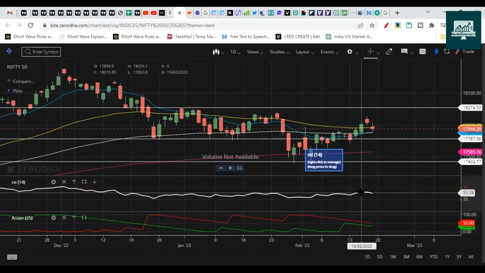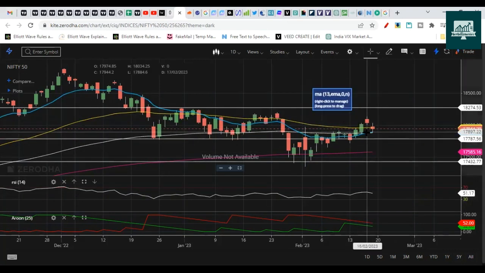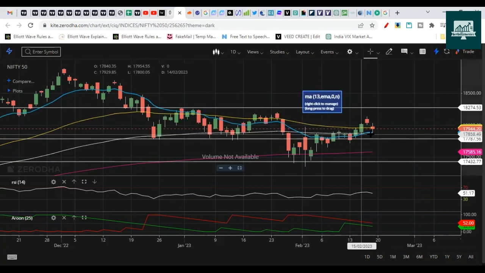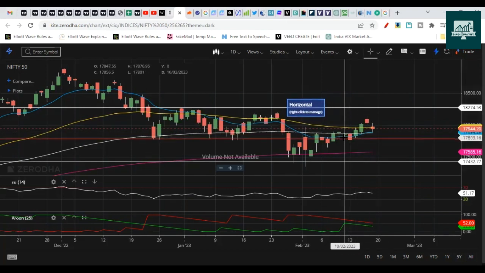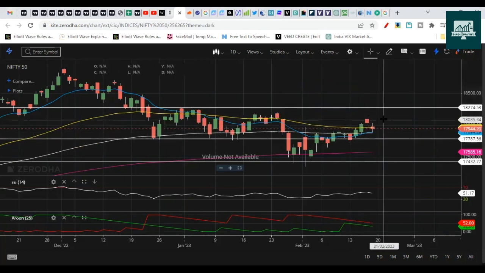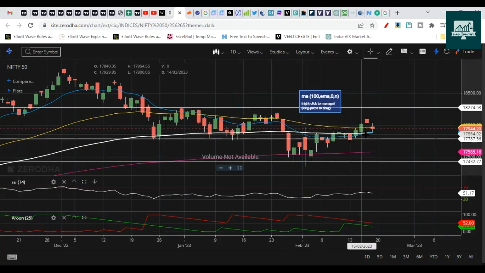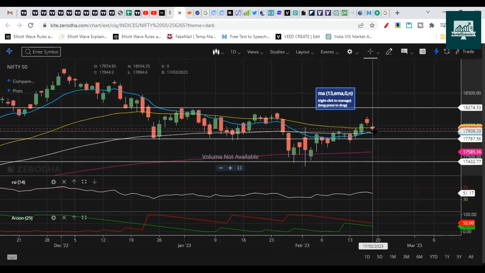RSI shows us it's at the boundary level to be bullish, and the price pattern does not conclude anything because the candlesticks show that price is still trading above the 13 EMA. So it means that it can again break the 48 EMA and can move higher. The 13 EMA line has crossed the long-term moving average 100 EMA, or you could say they are at the same level right now. So the next session is important to decide whether it will go up or down.